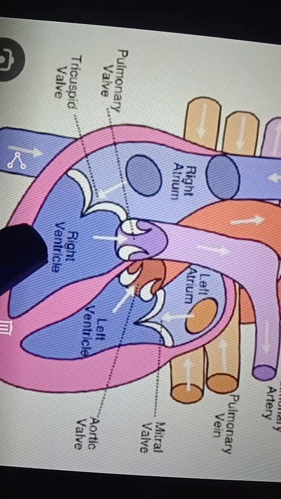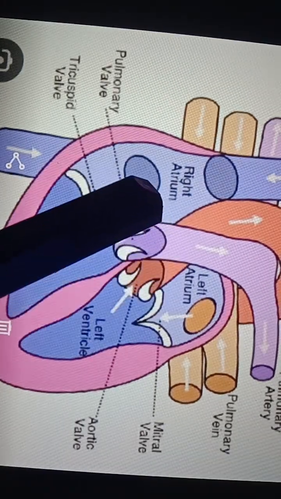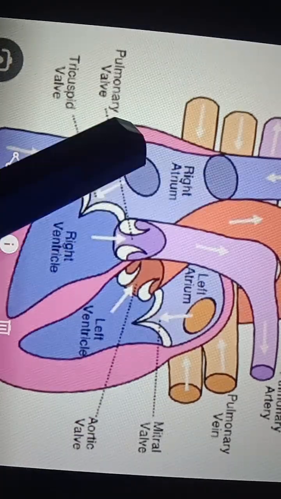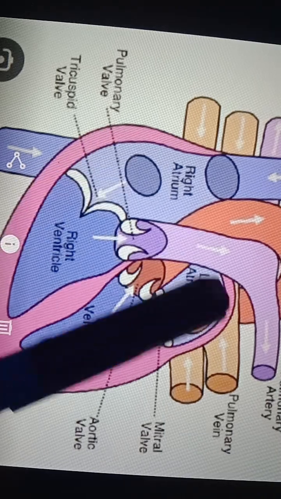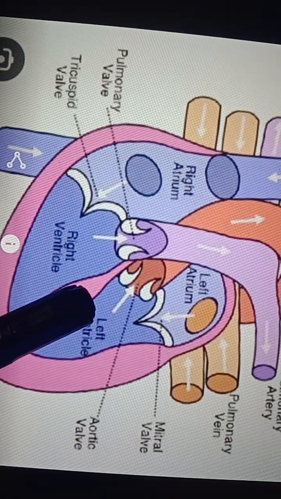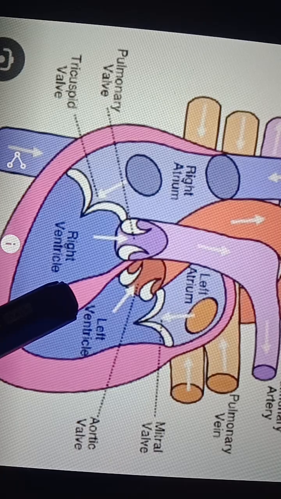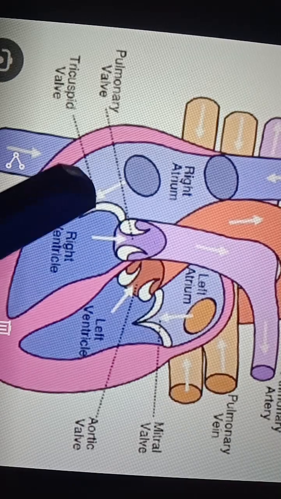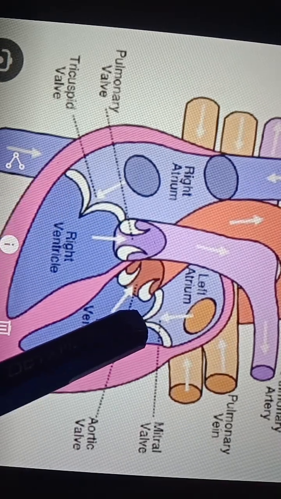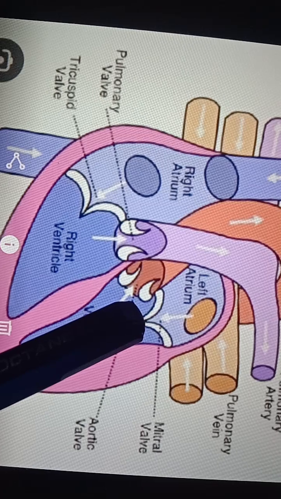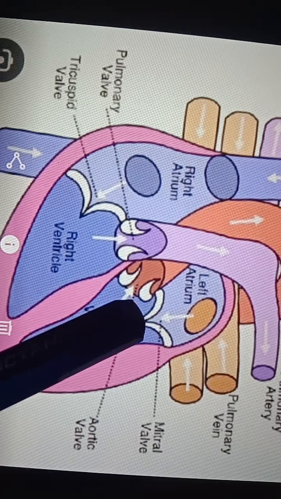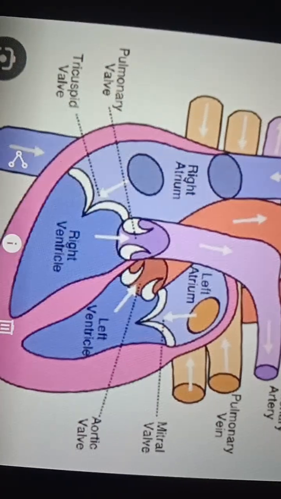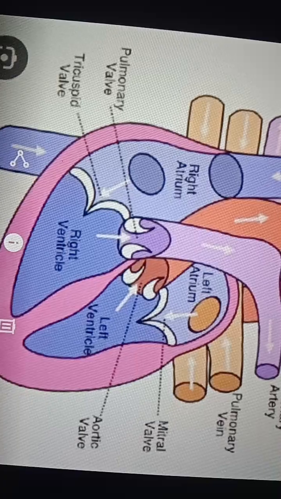So in this way we get, these two auricles resting means they get the blood from the pulmonary vein and superior vena cava, inferior vena cava, right? Whenever these are resting, these ventricles will be in contracting position, right? So whenever these two are contracting, to stop the reverse flow of blood, the tricuspid valve and bicuspid valve close very sharply with some sound that is called lub. Whenever this closing, that time we get dub sound. I think you are understanding this cardiac cycle.